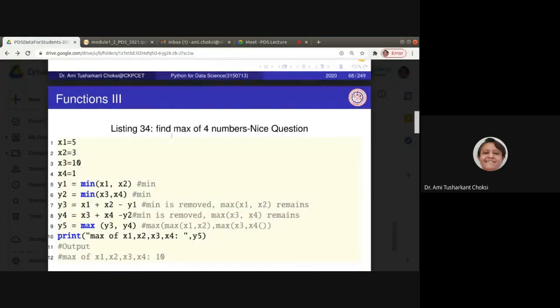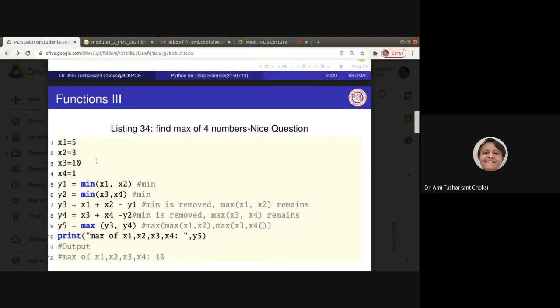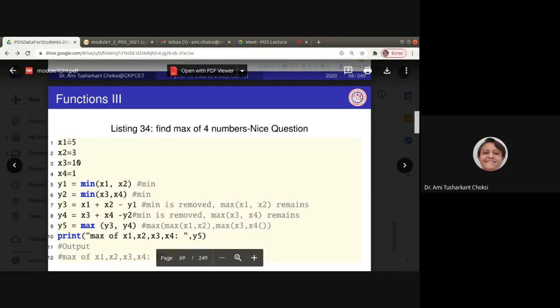Now find max of four numbers. It's a nice question from one of the certification courses which I have done. So in that, what was that? Typically you can say if you want to find the max of four numbers, how the number one less than number two less than number three. That way the number of conditions you can have, and you can say that you will be able to have the max of four numbers. That is a normal thing. Okay. So what we are having here, it is different. Let us check it out.